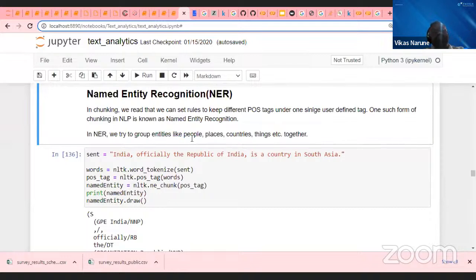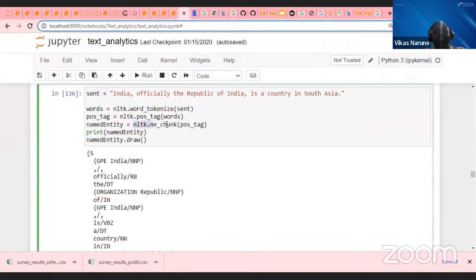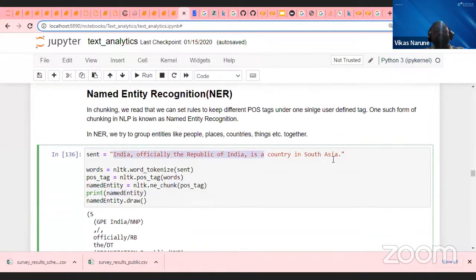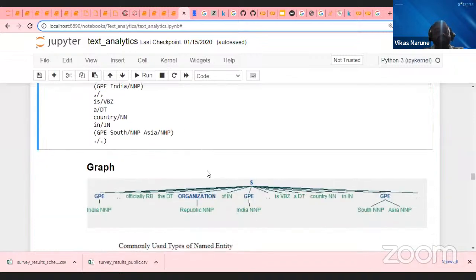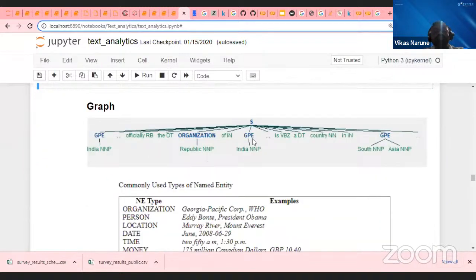So that is the last thing I have to do: named entity recognition. There is something called NLTK ne_chunk, and you can get the named entities and print them. The moment I pass this document, you can see it is able to understand this kind of mapping. India is a geographical location. Republic is the organization. This is the city. This is again a geographical location.